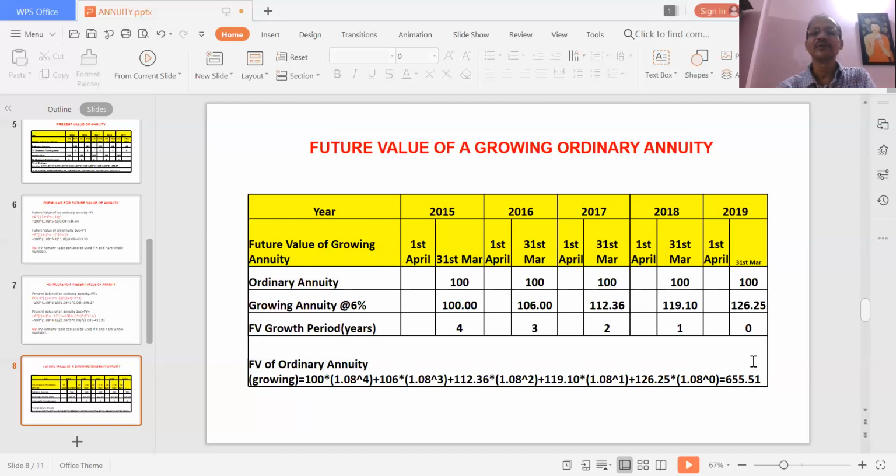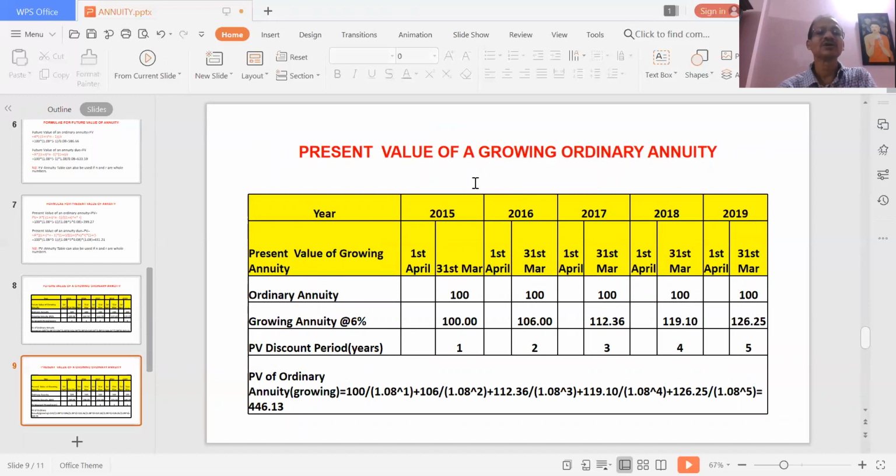So the future value will be higher compared to the constant ordinary annuity, where it is all 100. Since it is growing at the rate of 6%, the future value will be higher. Okay, so you can use it this way.